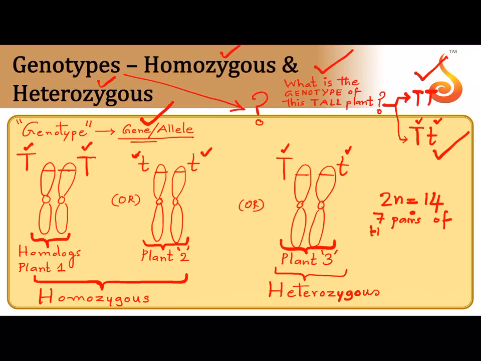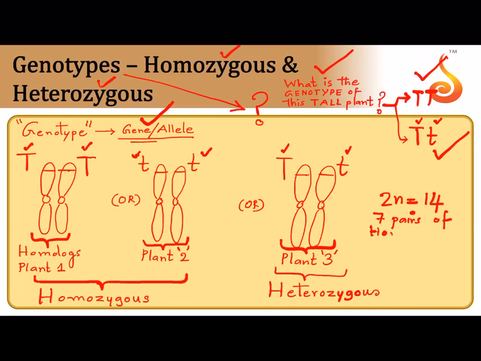7 pairs of homologous chromosomes. There are 7 pairs of homologous chromosomes. I have taken only 1 pair. In how many plants? This is the pair in plant 1. This is another pair, the same pair in a different plant, plant 2, and this is in plant 3. Plant 1 has 2 identical copies of alleles, capital T, capital T. Plant 2 has small t, small t. So both plant 1 and plant 2 are called homozygous.